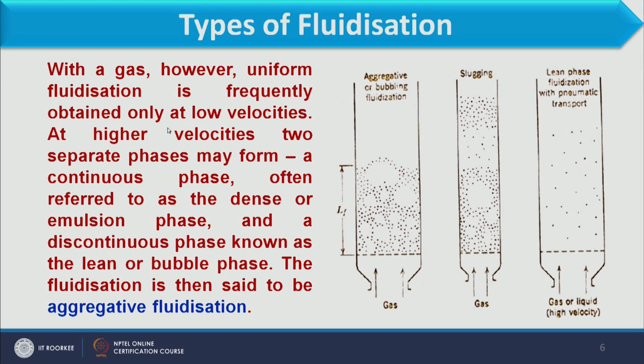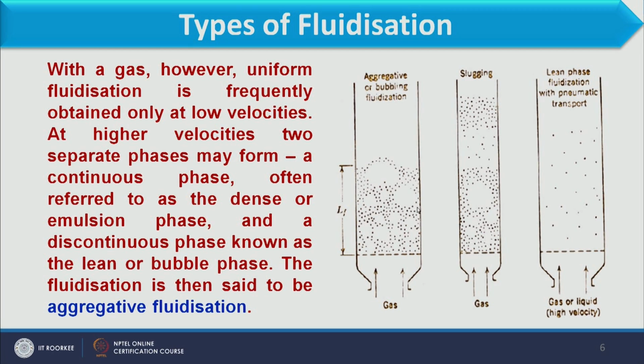So, here the fact which we have just discussed is that with the gas, uniform fluidization is frequently obtained only at low velocities, as we have already discussed. At higher velocities, two separate phases may form: a continuous phase, which we also call the dense emulsion phase, as you can observe that these particles are collecting over here.